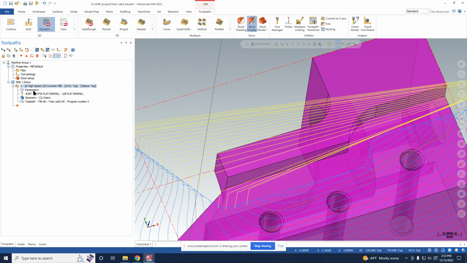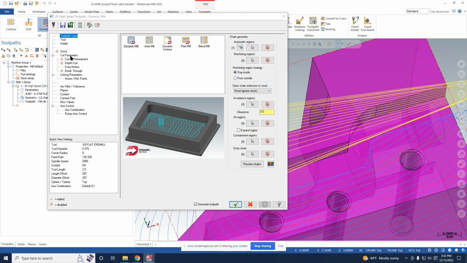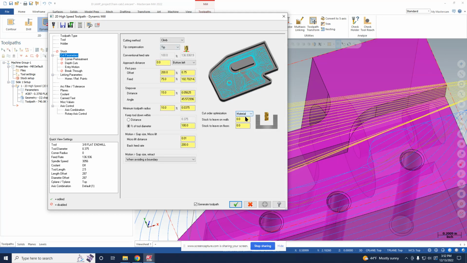So what we're actually going to do is we're going to go to cut parameters, and we're going to leave 10 thou on the walls, and we're going to leave 0 on the floor.